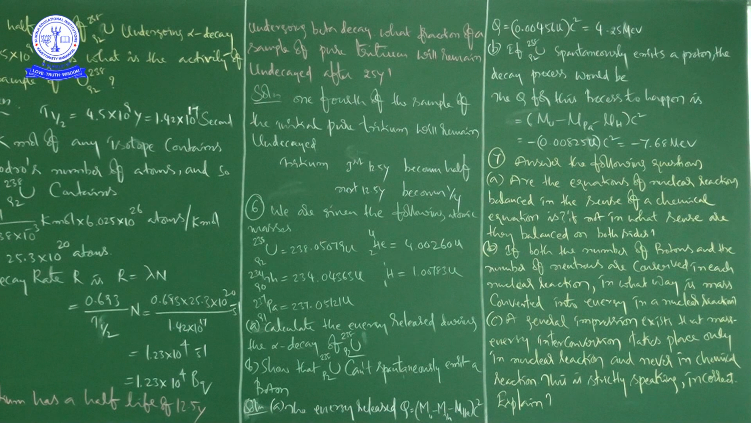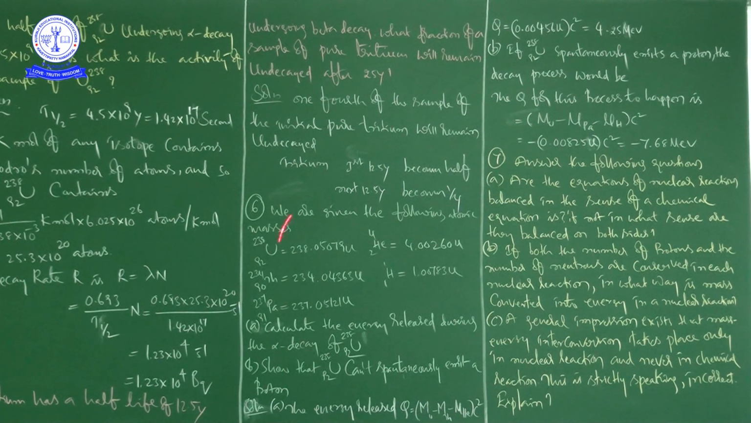A. The alpha decay of uranium 238 is given by, in our theory we got it, X A Z gives rise to Y A minus 4 Z minus 2 plus He42. That is what alpha decay is. And we can write the energy released like this: uranium, thorium, and then helium.